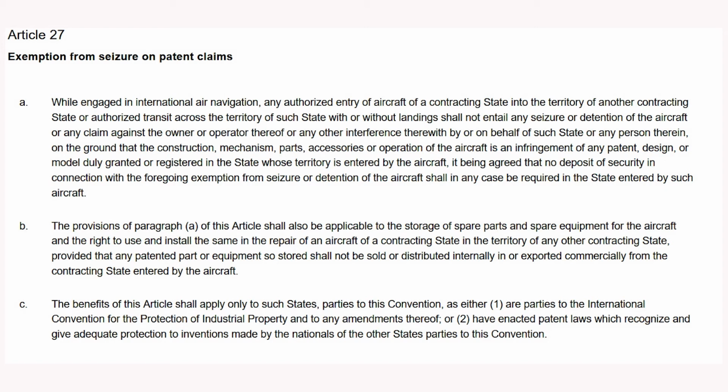Article 27. Exemption from seizure on patent claims. While engaged in international air navigation, any authorized entry of aircraft of a contracting state into the territory of another contracting state or authorized transit across the territory of such state with or without landings shall not entail any seizure or detention of the aircraft or any claim against the owner or operator thereof or any other interference therewith by